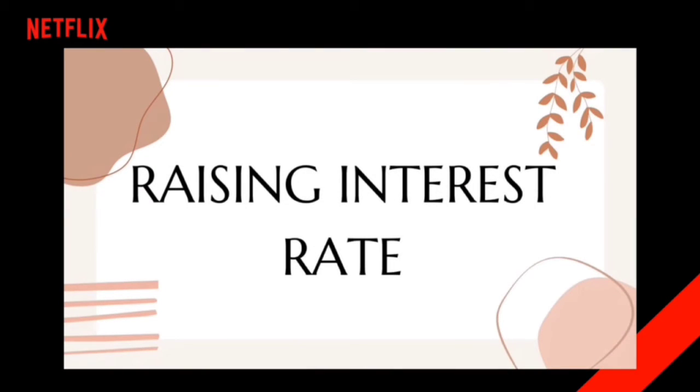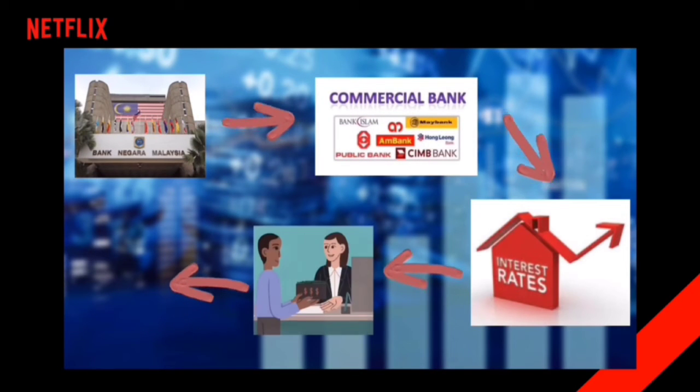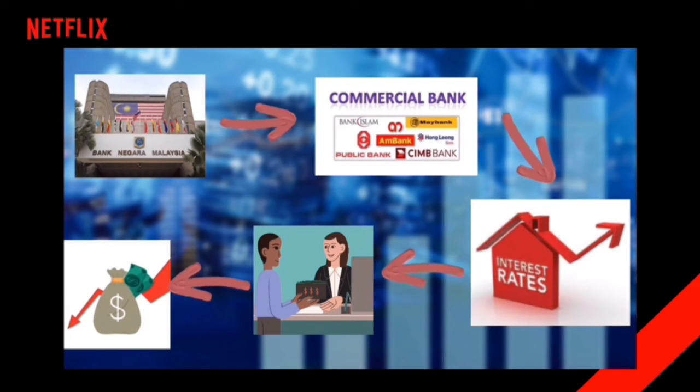Firstly, I'm going to talk about raising interest rates. The central bank will persuade commercial banks to increase their rates of interest for the public. This will make the cost of borrowing and the debt from the bank increase, and will make the public reduce the loans that they make. As a result, the money supply in the economy will decrease.